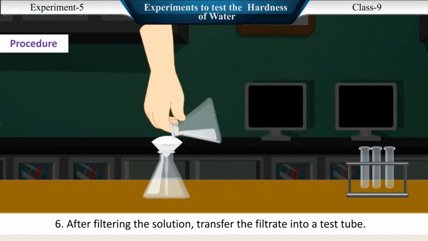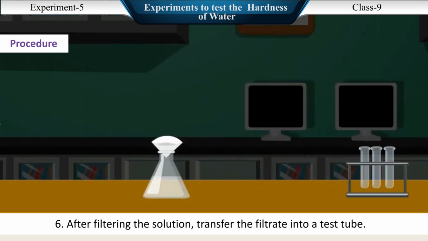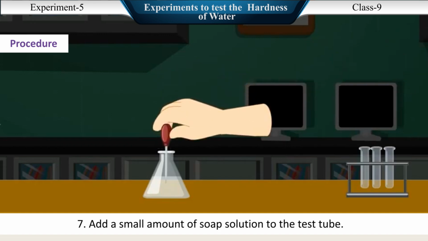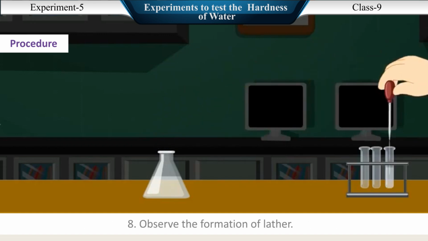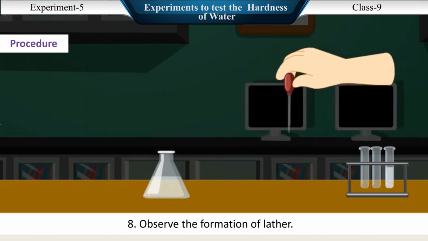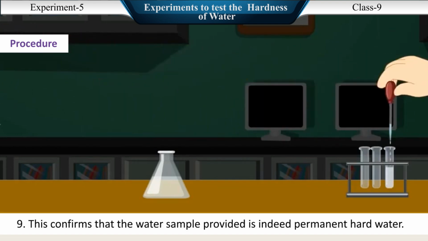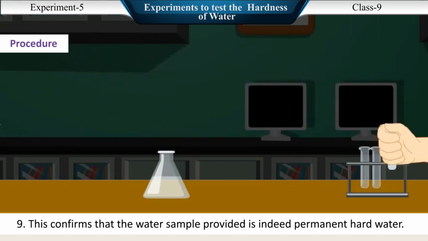6. After filtering the solution, transfer the filtrate into a test tube. 7. Add a small amount of soap solution to the test tube. 8. Observe the formation of lather. 9. This confirms that the water sample provided is indeed permanent hard water.